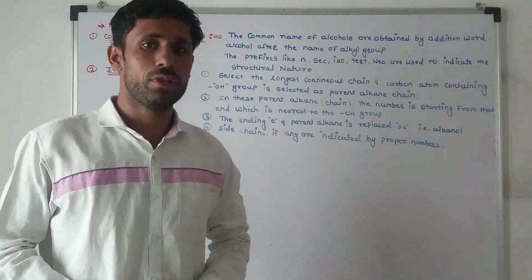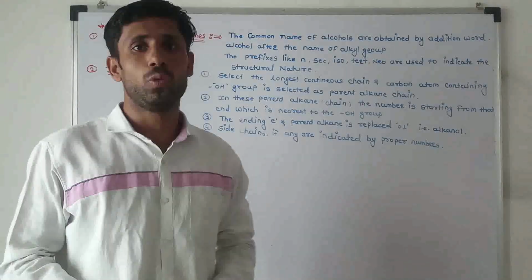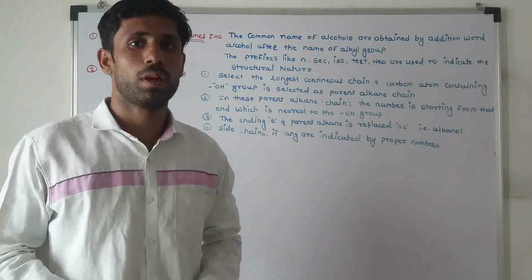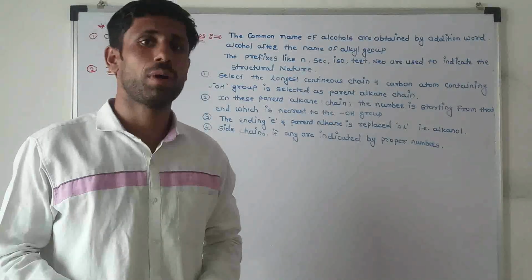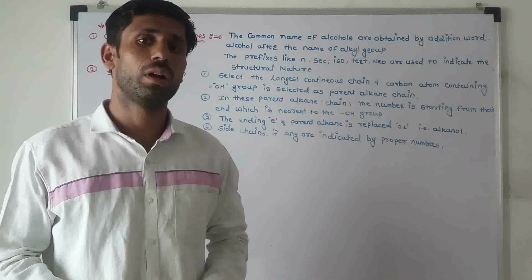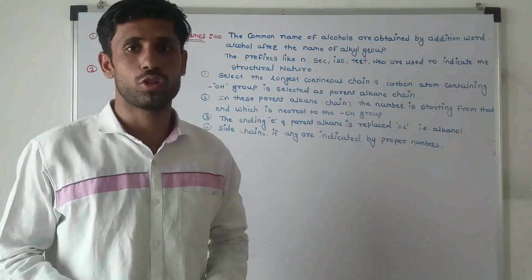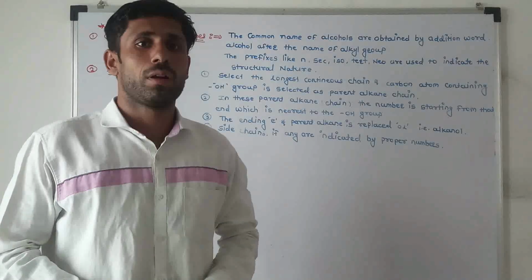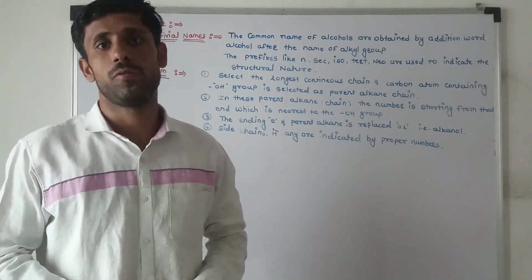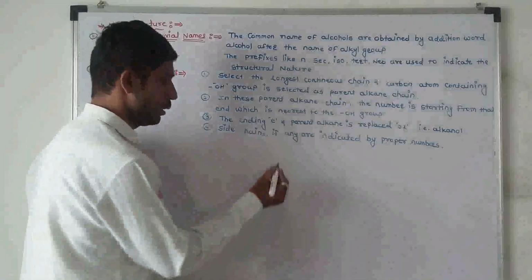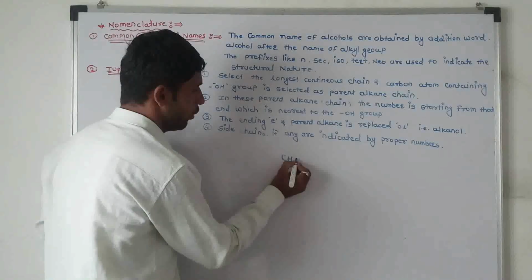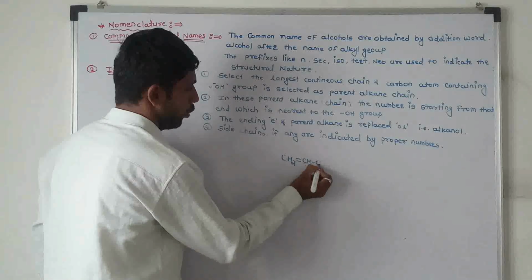The alcohol in which the OH group is directly attached to an sp2 hybridized carbon atom that is part of a carbon-carbon double bond is known as alcohol containing an sp2 hybridized carbon-hydroxyl bond. It is also known as vinyl alcohol. The structure of vinyl alcohol: CH2 double bond CH and OH.